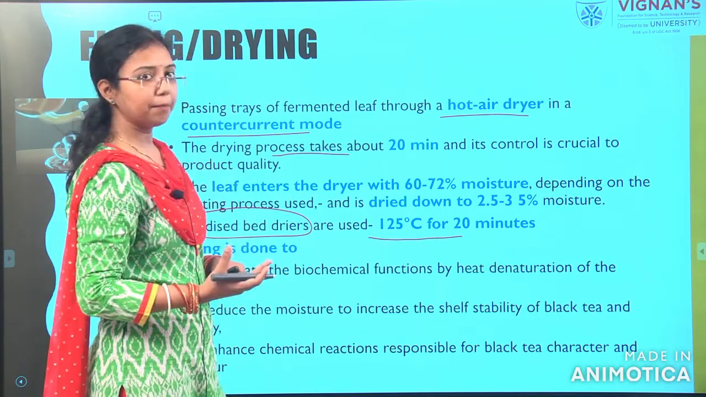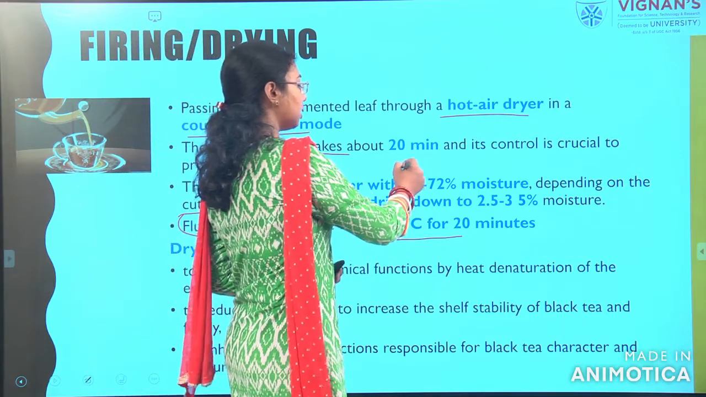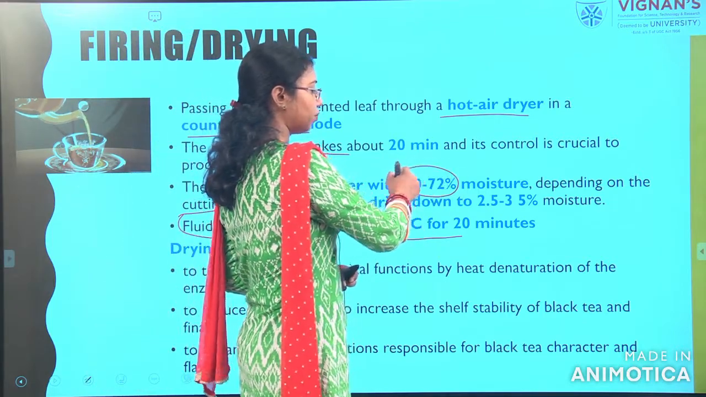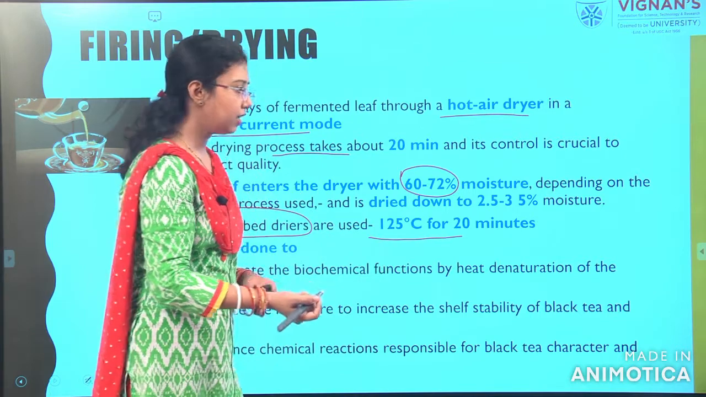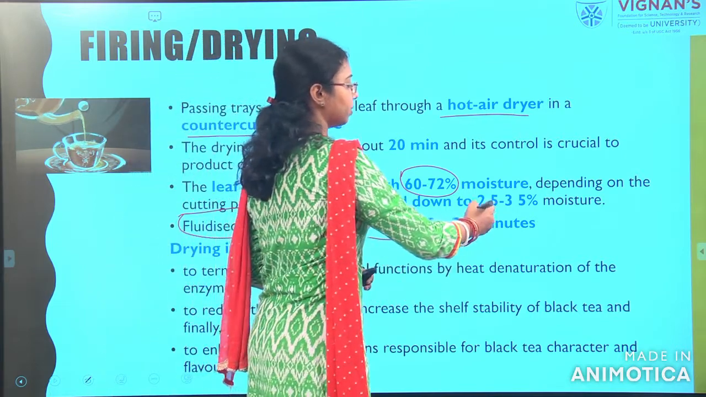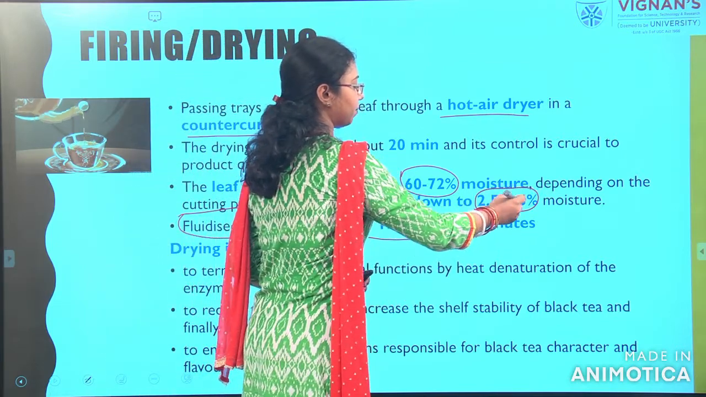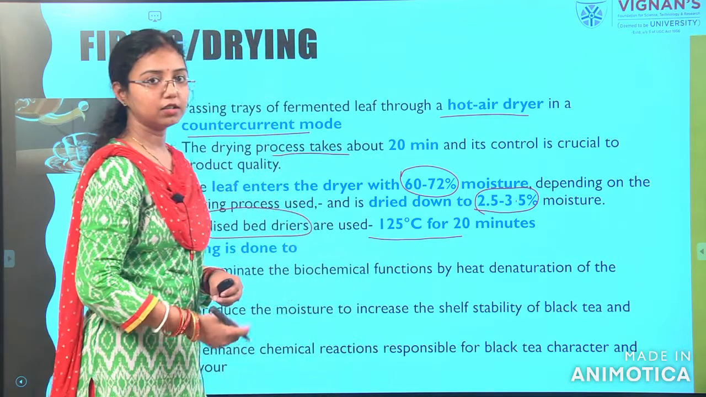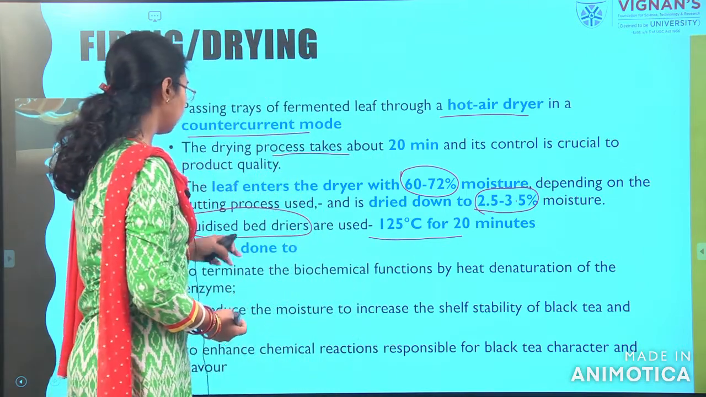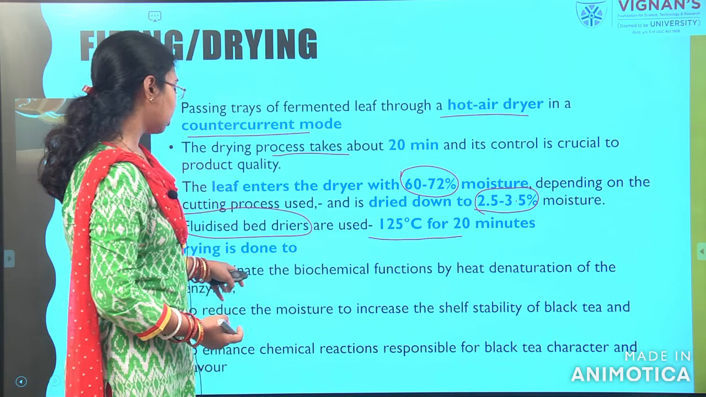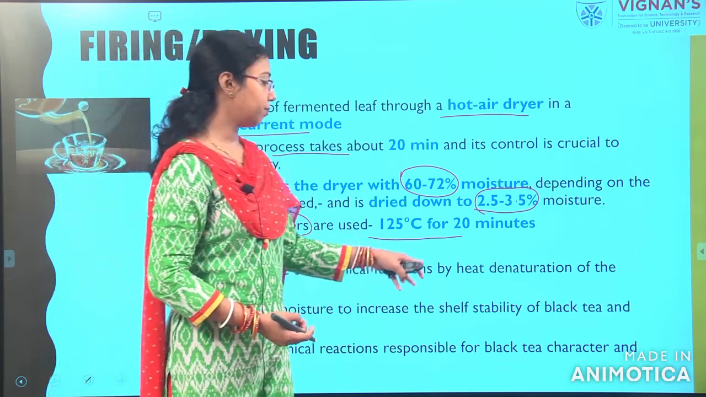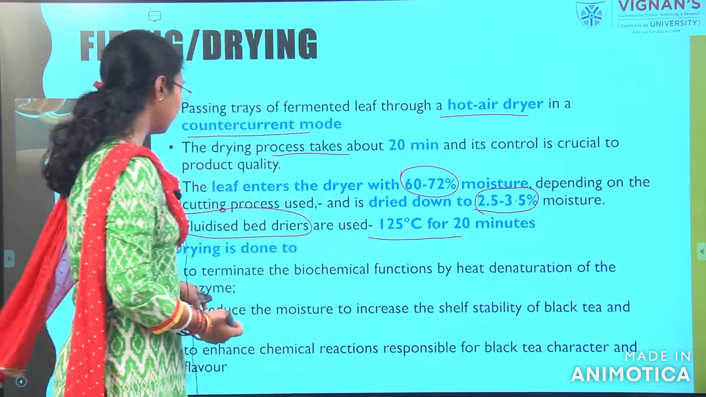So, what will be the temperature? The moisture content, initially, will be 60 to 72% when it comes for drying, and the final moisture content will be 2.5 to 3.5%, the final tea powder moisture content. So, drying is done to terminate the biochemical function by heat denaturation of the enzyme.